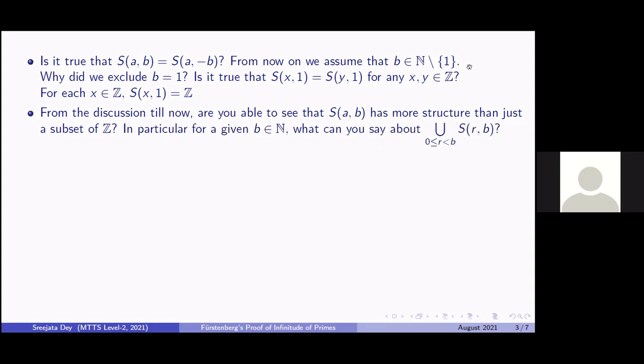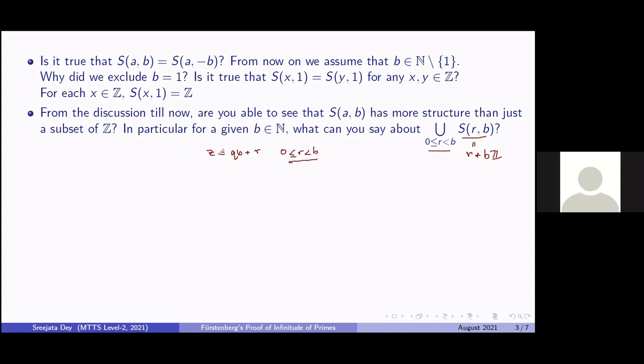So now for a given b in natural numbers, what can you say about the union of the S_{r,b} where r varies over this range, 0 less than or equal to r less than b? To see that, see what is S_{r,b}? S_{r,b} is the coset r plus bZ, right? That is, elements which can be written in the form r plus nb. Now if you take any integer z, applying the division algorithm, you can find unique integers q and r such that z can be written as qb plus r, where r varies over this range. Now see that this range is the same as this range.